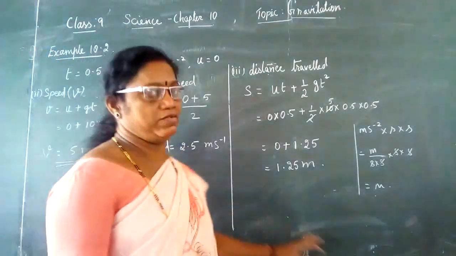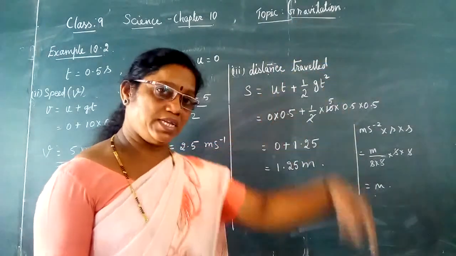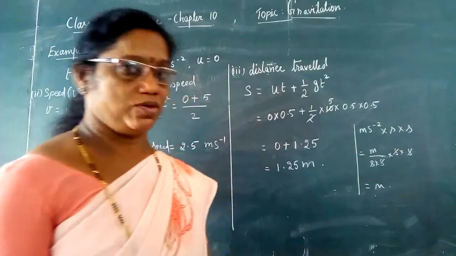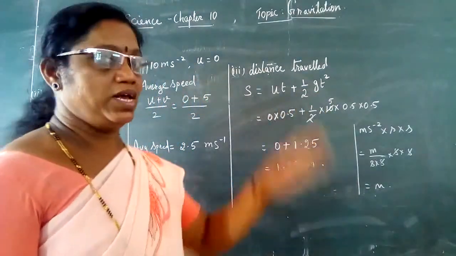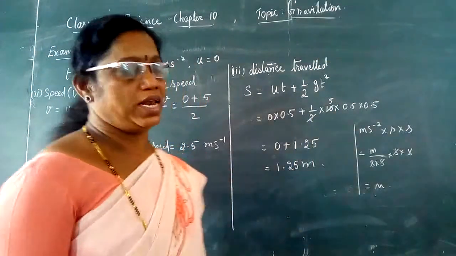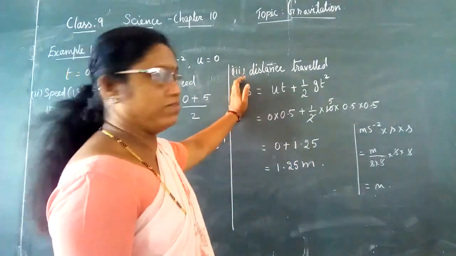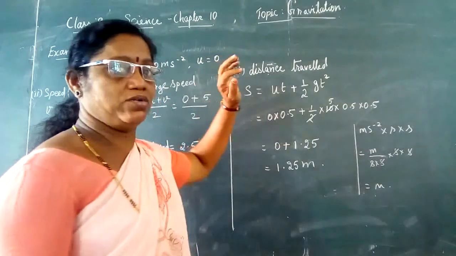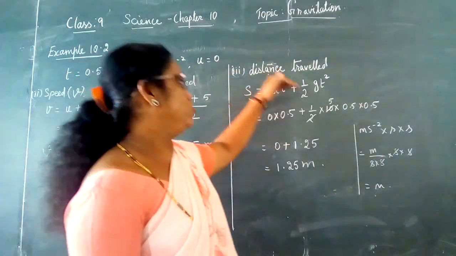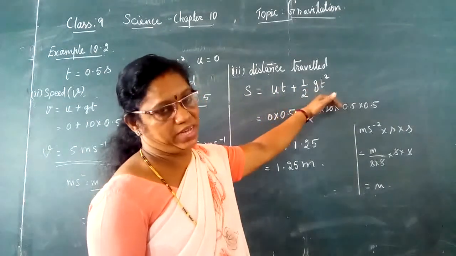And the third part of the question is, what is the distance the car has moved from the initial level to the final level. So the distance covered is nothing but the height of the ledge. We know, according to the distance formula, distance travelled s is equal to ut plus half at square.